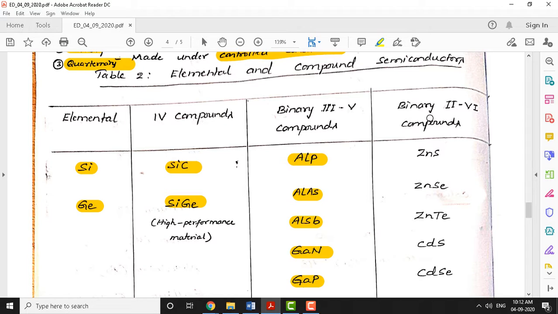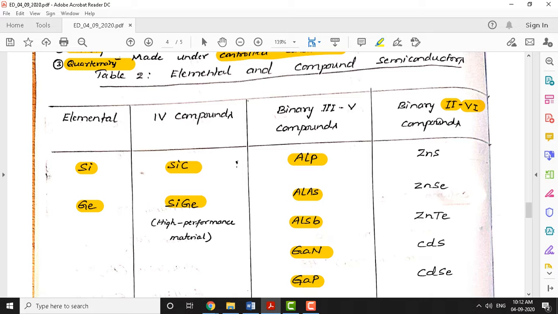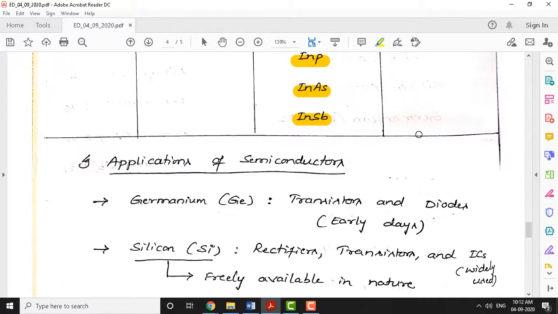Similarly, we have binary compound semiconductors by clubbing column 2 and column 6 elements of the periodic table, like zinc sulfide, zinc selenide, zinc telluride, cadmium sulfide, cadmium selenide and cadmium telluride.